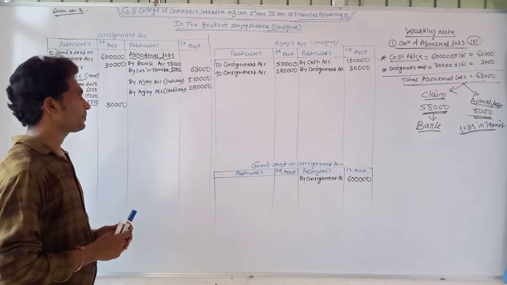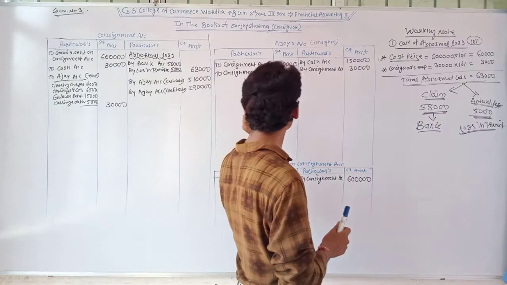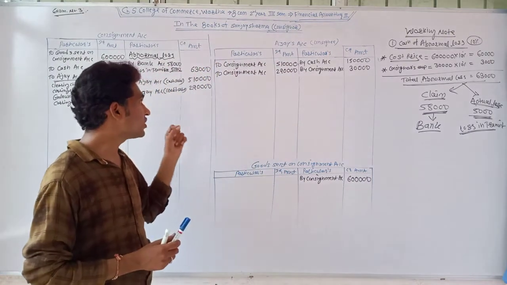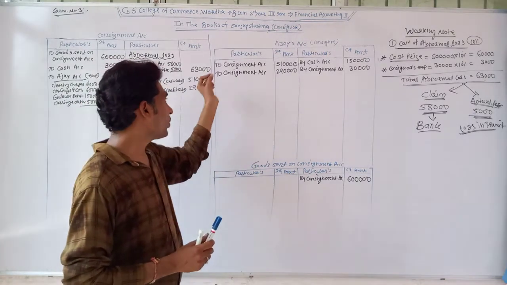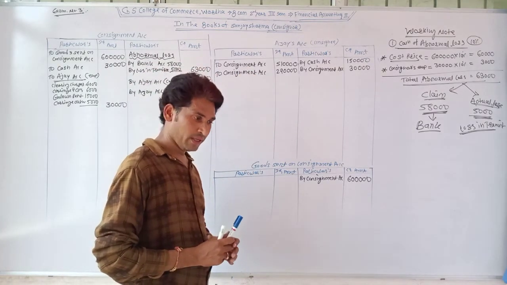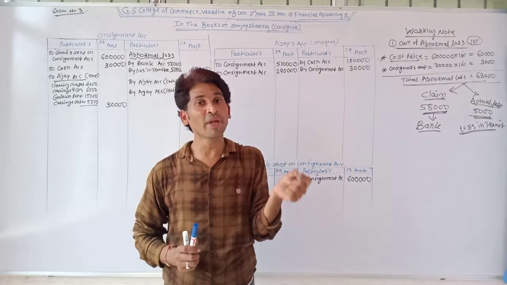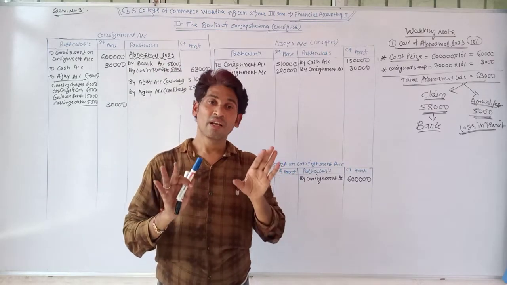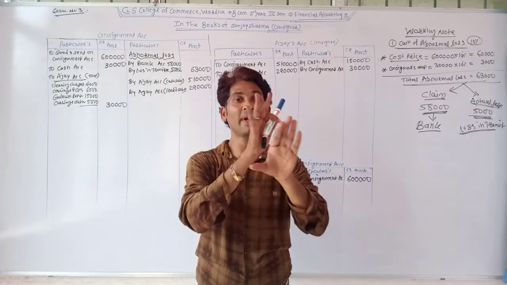Now, Ajay sold some goods for rupees 5,10,000 on cash, and it sold the remaining goods for rupees 2,90,000 on credit. When it says Ajay sold the remaining goods, it means after the sales there are no unsold goods, no consignment stock.